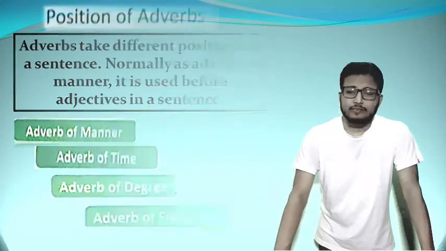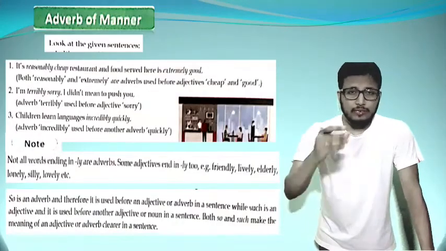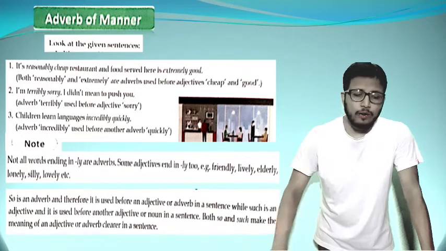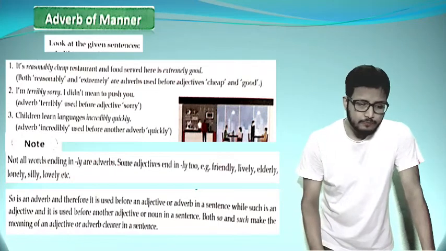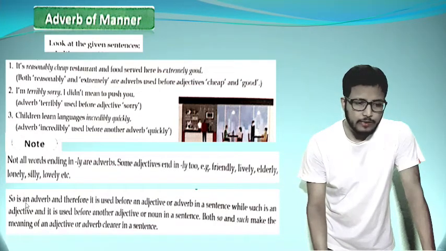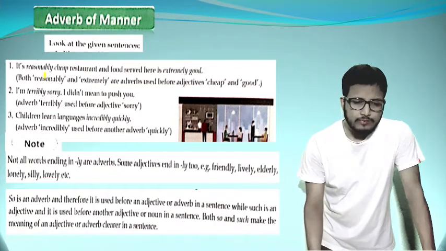Look at the given sentences in your book. It's a reasonably cheap restaurant, and the food served here is extremely good. Both reasonably and extremely are adverbs used before the adjectives cheap and good. So my friends, underline with me here. First of all we can see the words reasonably, ly ending, and extremely, ly ending.